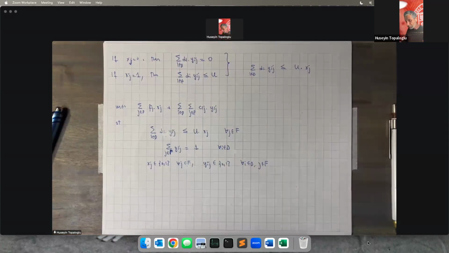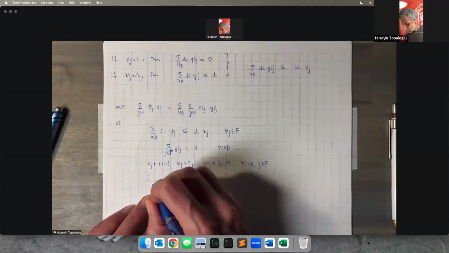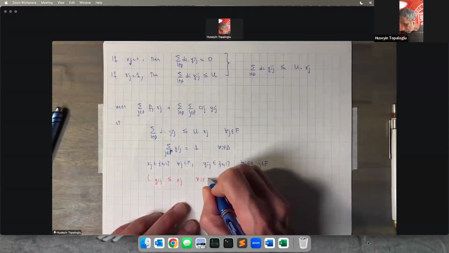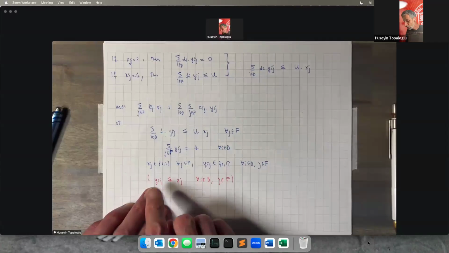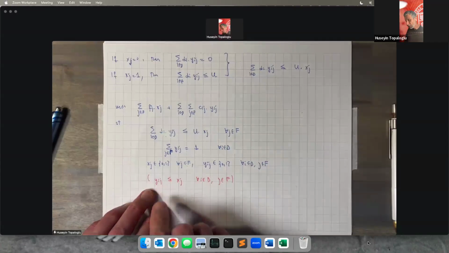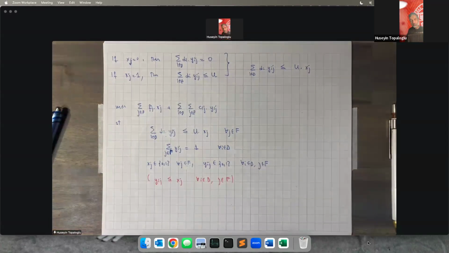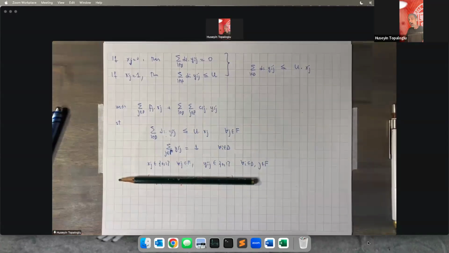But in general, it may not be a bad idea to add some additional constraints into the formulation of the capacitated facility location problem. So if we also add these constraints into the capacitated facility location problem, our formulation is still going to work. So we also added the constraints that say if facility location J is closed, you cannot connect demand point I to facility location J. And sometimes adding these extra constraints in your integer programming formulation of a problem is useful because even without these constraints, this formulation is going to find the optimal solution to the capacitated facility location problem.